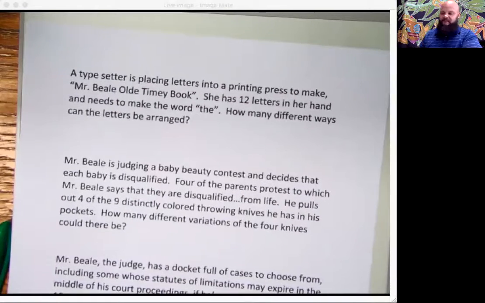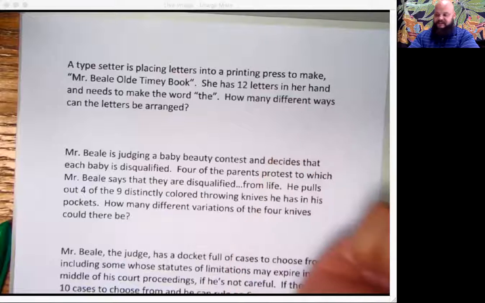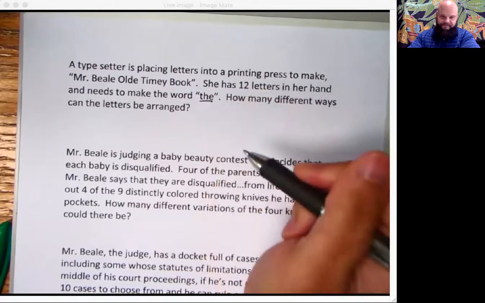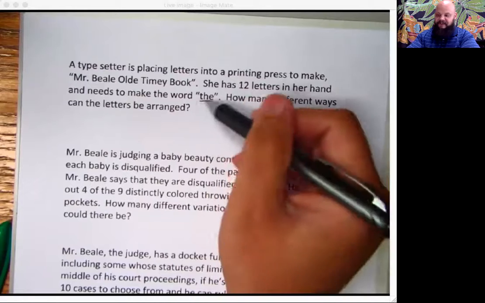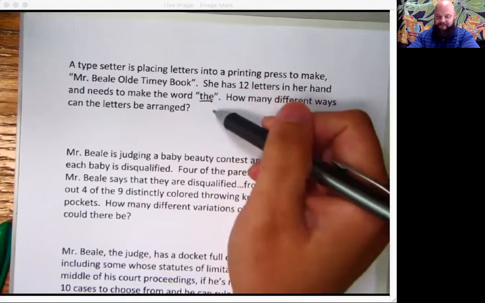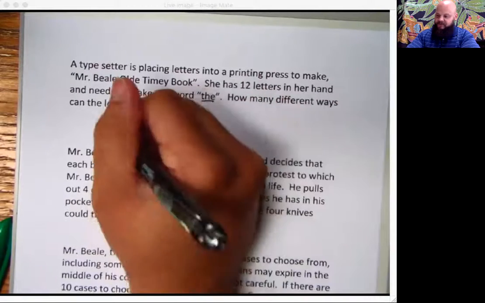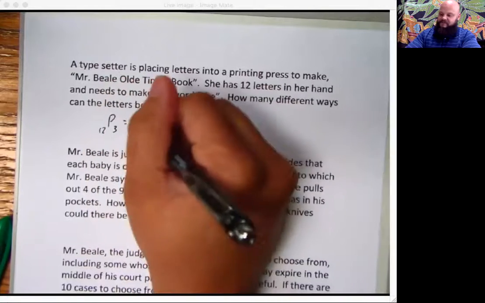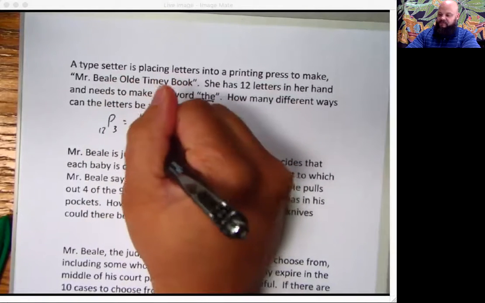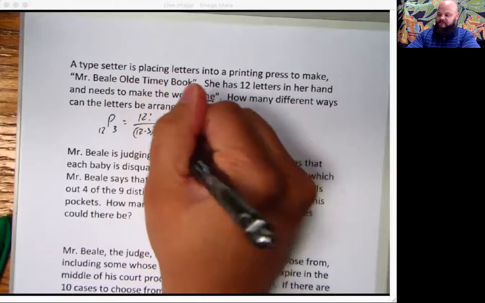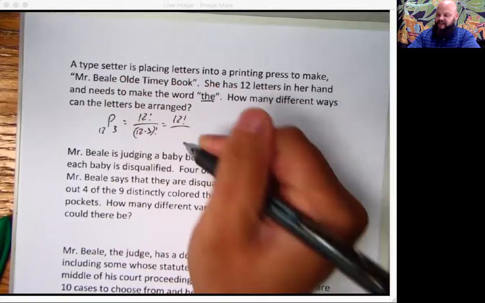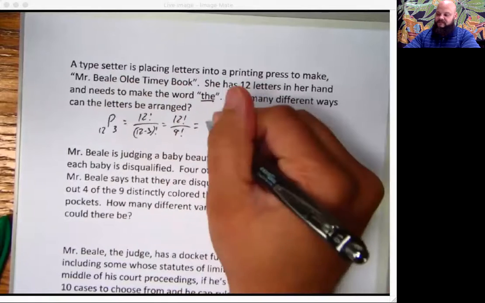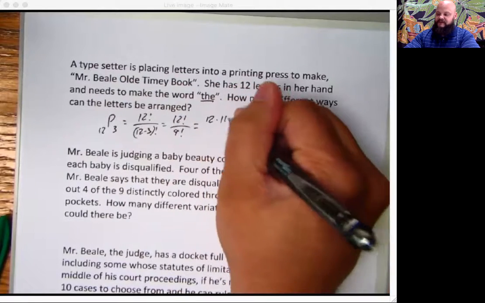The typesetting problem. This problem is definitely an order matters problem because you're trying to make the word the. And if you were to get all of those letters, but you don't get them in the right order, it wouldn't count. So we were working with P of 12, choose 3. This would be 12 factorial over 12 minus 3 factorial, which is to say that we're going to be cutting off everything that is 9 and below. So this is just going to be 12 times 11 times 10.